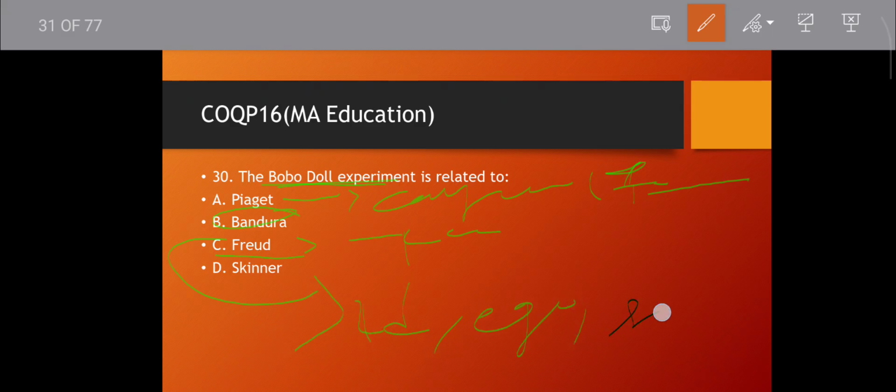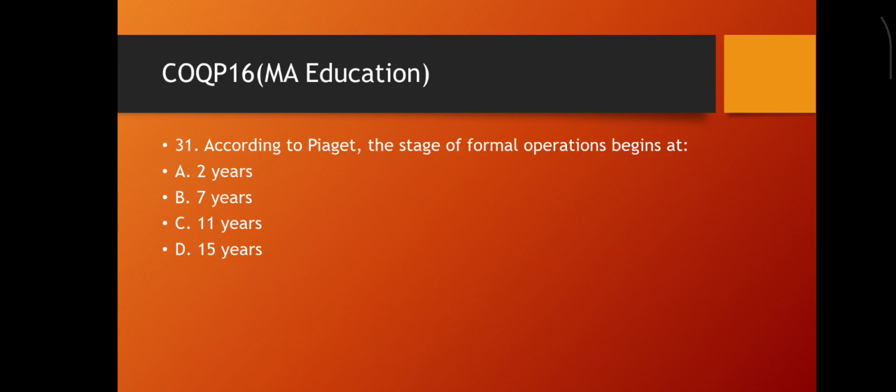Also the father of unconscious motive, related to psychoanalytic theory and the psychosexual theory of growth and development. Then move to the next question.